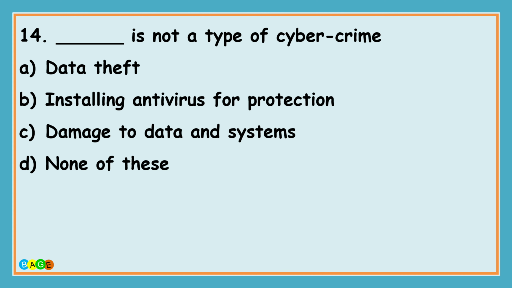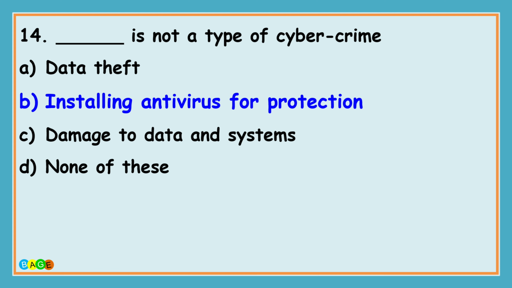The last question is dash dash dash is not a type of cybercrime, and the options are A, data theft, B, installing antivirus for protection, C, damage to data and systems, and D, none of these. And the correct answer is installing antivirus for protection.